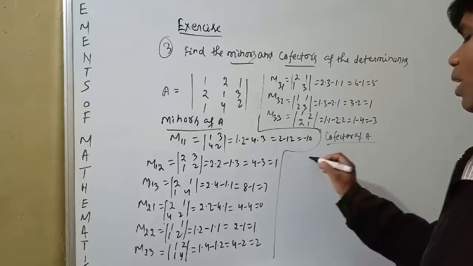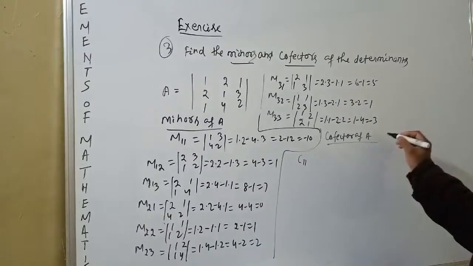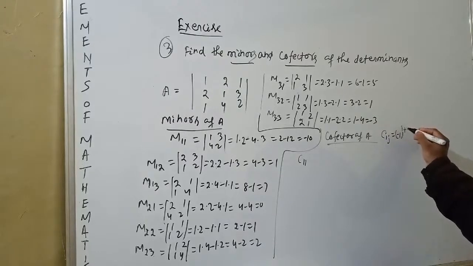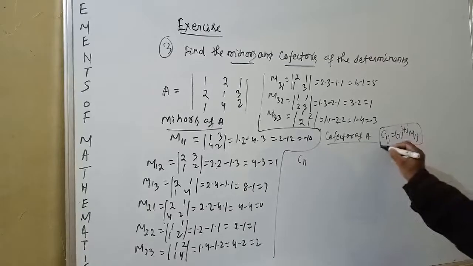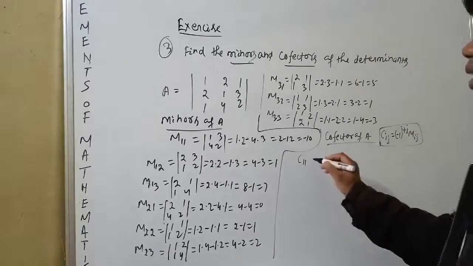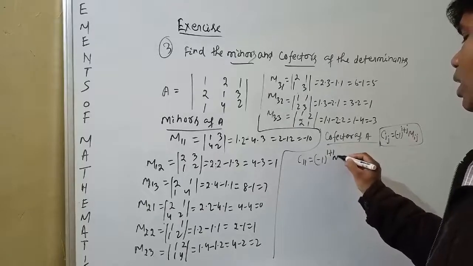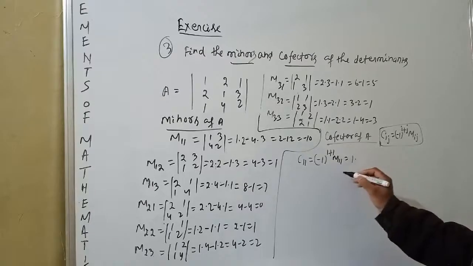You know the formula: the cofactor Cij is equal to (minus 1) to the power i plus j times Mij. We can apply it here. For C11, minus 1 to the power 1 plus 1 is an even power, so it is plus.